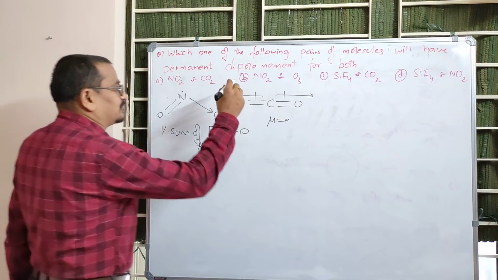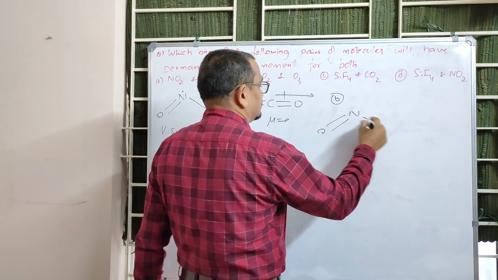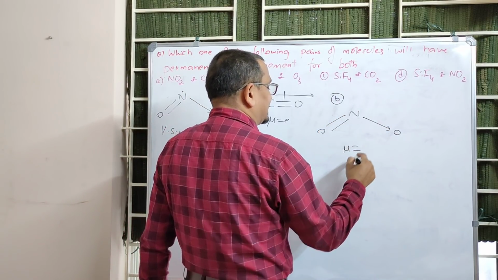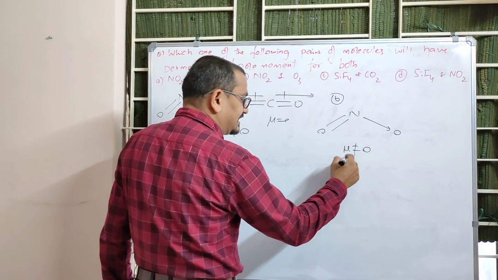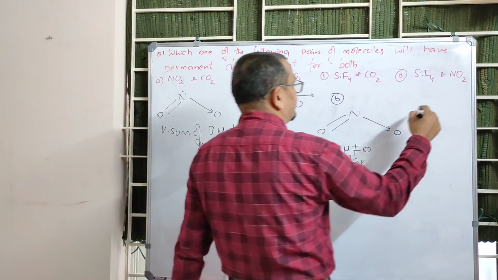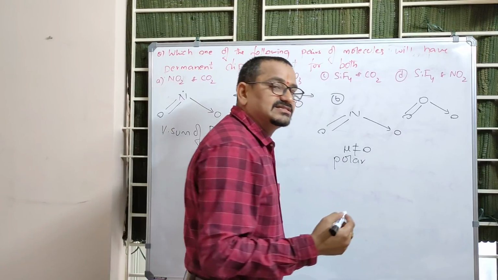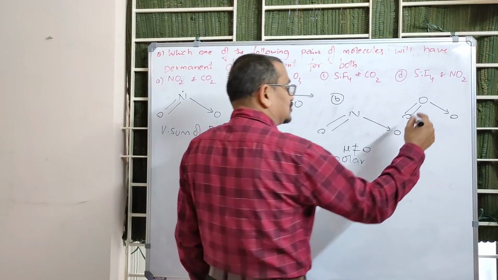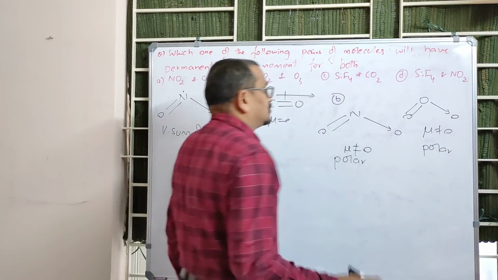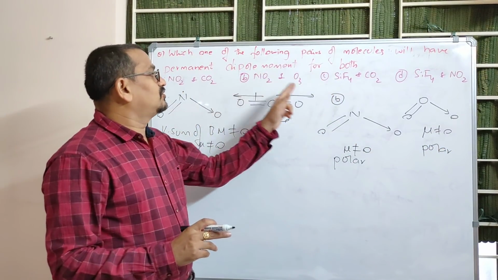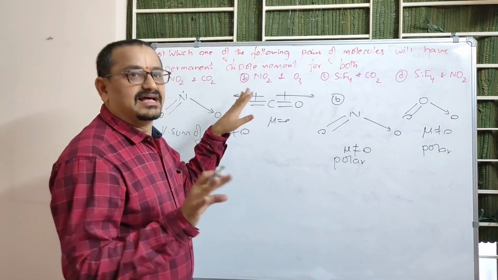Now let's come to the second option. NO2, option B. NO2 is again angular. The vector sum is not getting cancelled, so it is not zero. It is a polar molecule. It has a permanent dipole moment. Whereas ozone, O double bond O and dative bond O, also has a vector sum that is not getting cancelled. So the dipole moment is not zero. This is also a permanent polar molecule. So the second option has both permanent dipole moment molecules. This might be the answer.